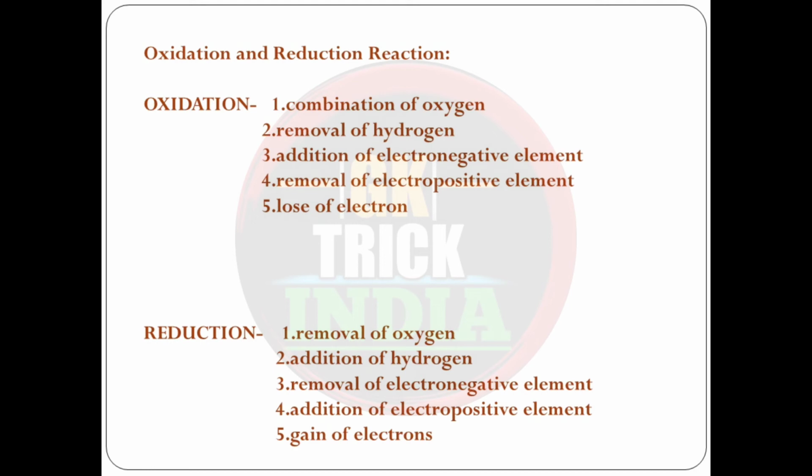Also, the removal of an electropositive element, that is if you remove K plus, Na plus, and all the positive cations from the element or from the reaction, then it is termed as oxidation reaction. Also, the loss of electrons. When the electron is lost from the outermost shell of an element, it is termed as oxidation reaction.